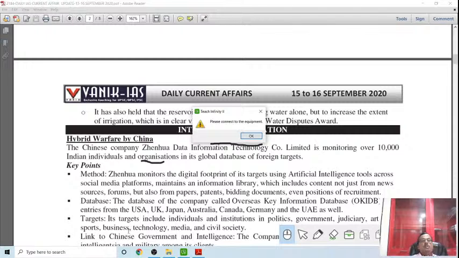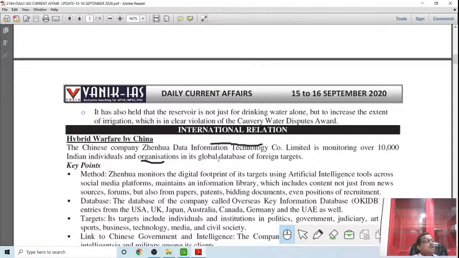So also with India. The armies of both sides have stood on the two sides for a few months. China started launching hybrid warfare. A Chinese company, Zhenhua Data Information Technology Company Limited, is monitoring 10,000 Indian individuals and organizations in its global database for foreign targets.